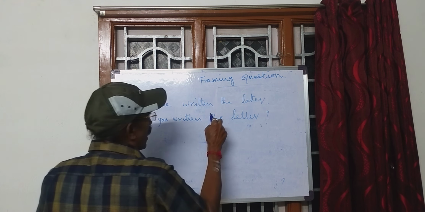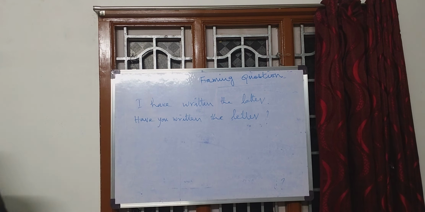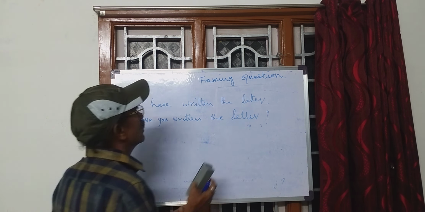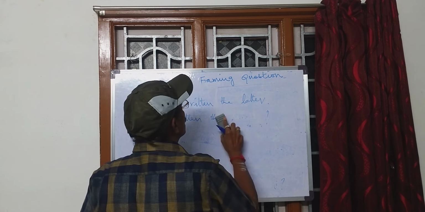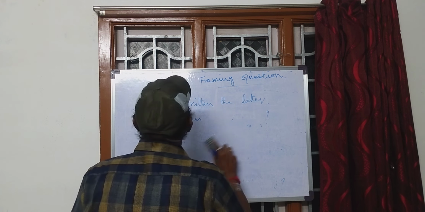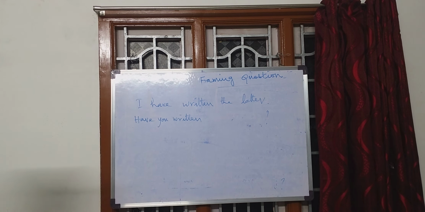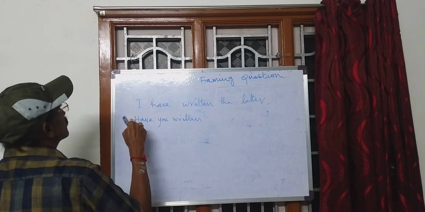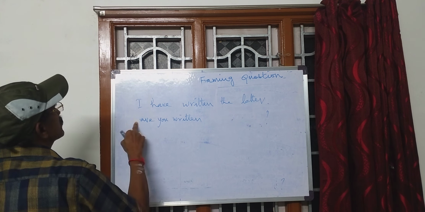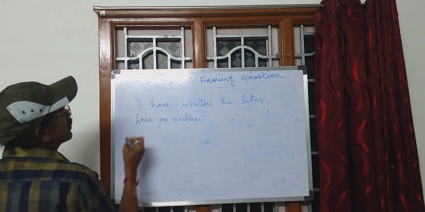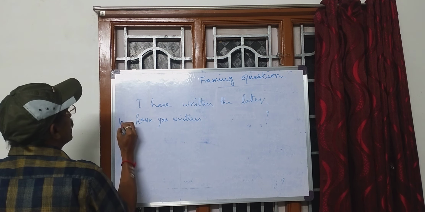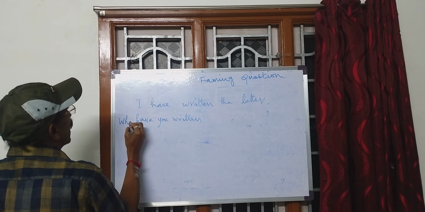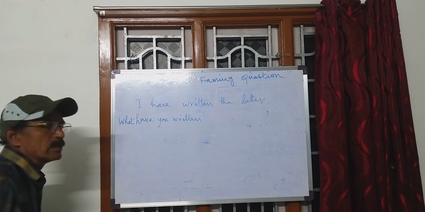So I now do one thing here. I remove this. Have you written? At the beginning, I put an interrogative pronoun.